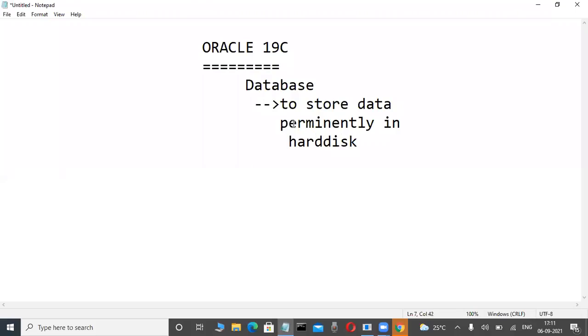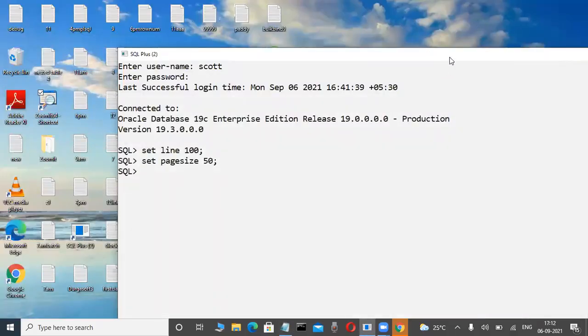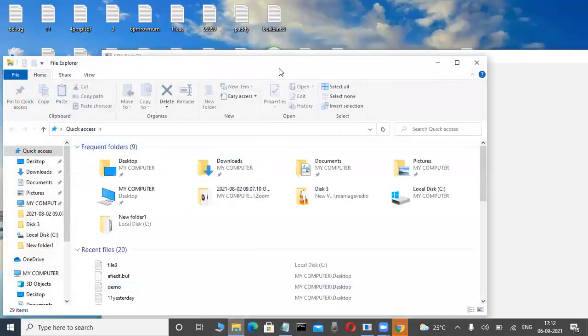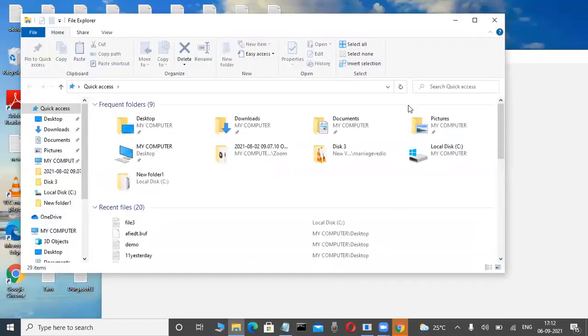Now slowly observe it here. Actually, database is all about storage of data. But not only storage of data, it also deals with efficient retrieval of data. That is important. Suppose, for example, without these database softwares, in a Windows operating system, I can also store data here.